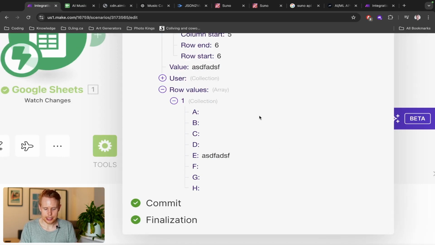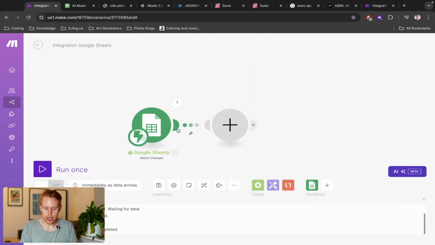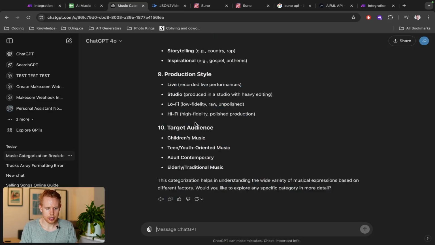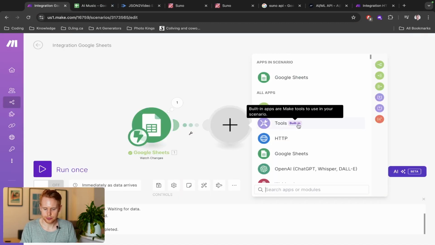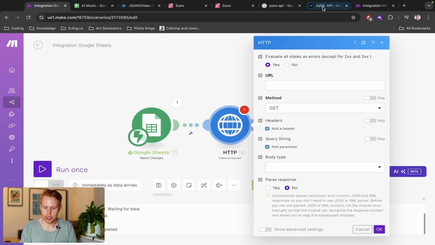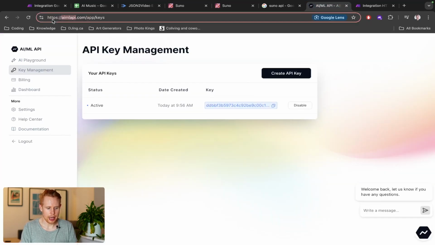Now, the next thing is we actually want to take that information and we want to generate a song, right? And how we're going to go about doing that is we're going to use an HTTP module, and we're going to make a request. Essentially, we need to call AIMLAPI, sorry, if I didn't say that correctly. But we need to call AIMLAPI and essentially create a song through Suno.